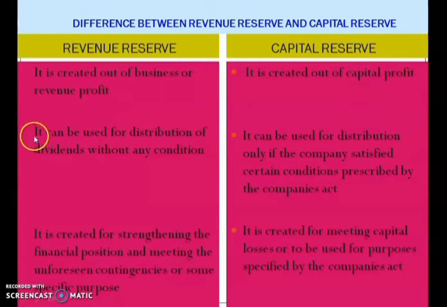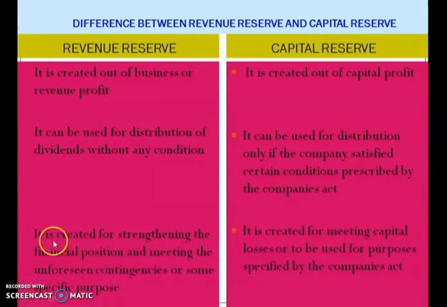Revenue reserve can be used for distribution of dividend without any condition. So it can be distributed to the shareholders as dividend, but capital reserve cannot be used this way because there are certain conditions prescribed in the Companies Act. It can be used for distribution only if the company satisfies certain conditions prescribed by the Companies Act.